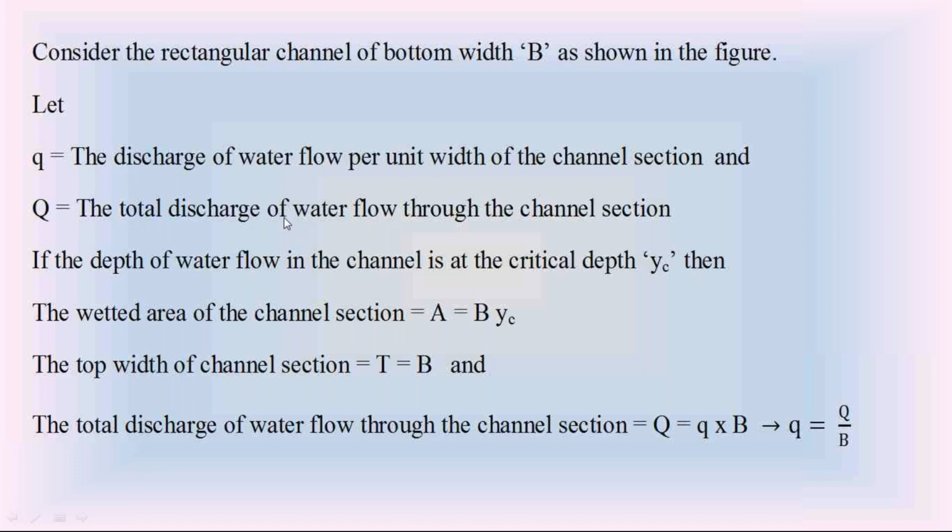Capital Q is the total discharge for the total width B, whereas small q is the discharge per unit width.